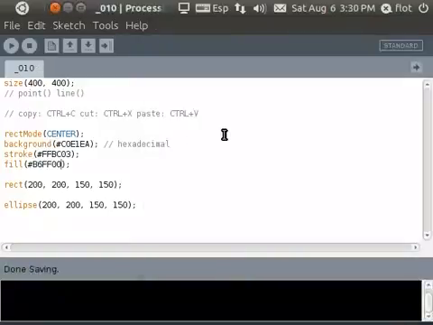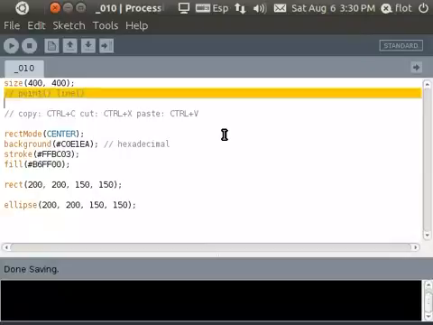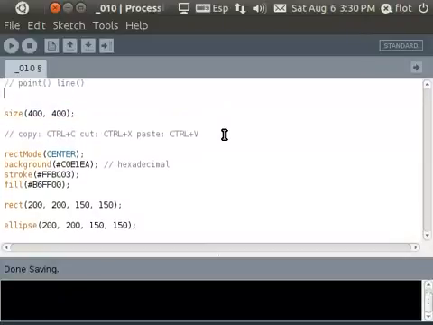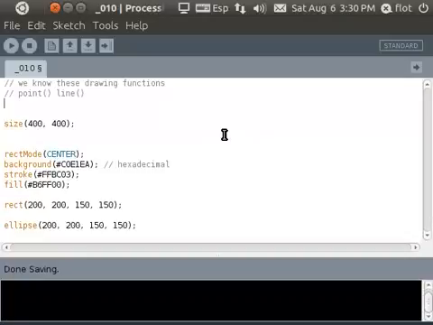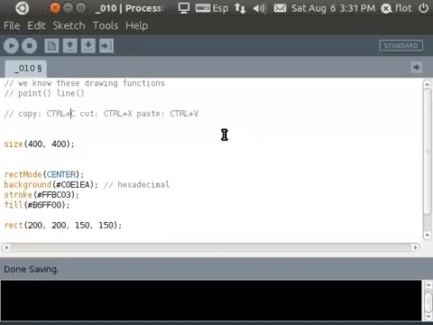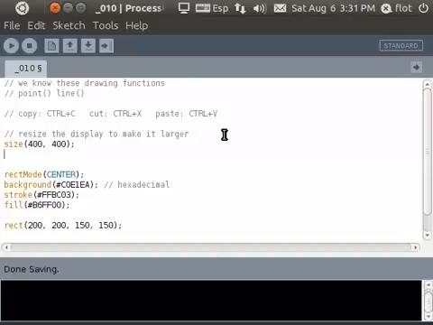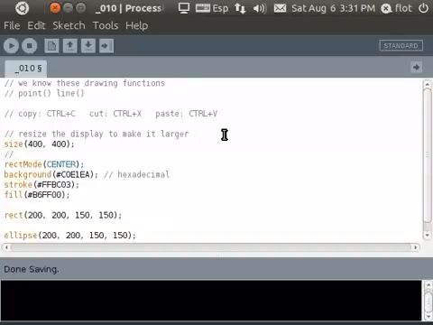So let's make a quick overview and clean up a little bit this program. Let's just write some comments here to explain what we've done. Here we know these drawing functions, which are point and line. I will put this comment up here, that you can use these keys, Ctrl+C to copy, Ctrl+X to cut, and Ctrl+V to paste. Here we resize the display to make it larger. With the Rect Mode, what do we do with that?